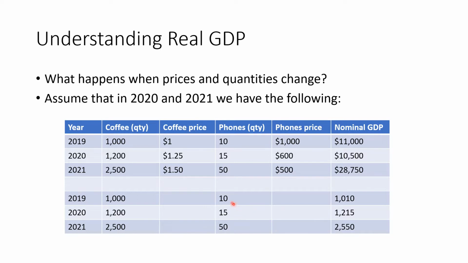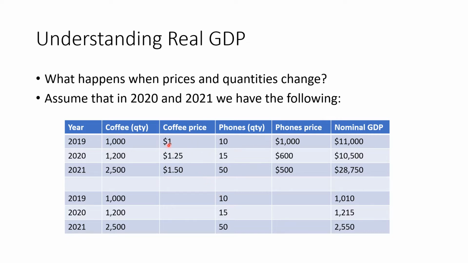Now, of course, interestingly enough, it takes a whole lot more work to go from 10 phones to 15 phones than it does to go from 1,000 cups of coffee to 1,200 cups of coffee. But each one of these additional cups of coffee is being counted as one, just like every single additional phone over here is being counted as one, right? And to see that that's true, you could change this from phones to cars, 10 cars, 15 cars. It obviously takes a whole lot more resources and time and effort to make an additional 5 cars than it does to make an additional 5 cups of coffee. This is why we tend to use market value.